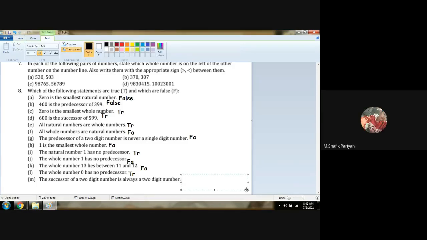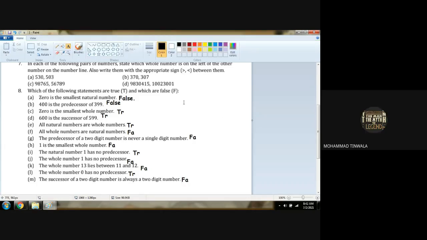False. The greatest two-digit number is 99. If we take the successor of 99, it becomes a three-digit number. So the statement that the successor of a two-digit number always remains two-digit is false.